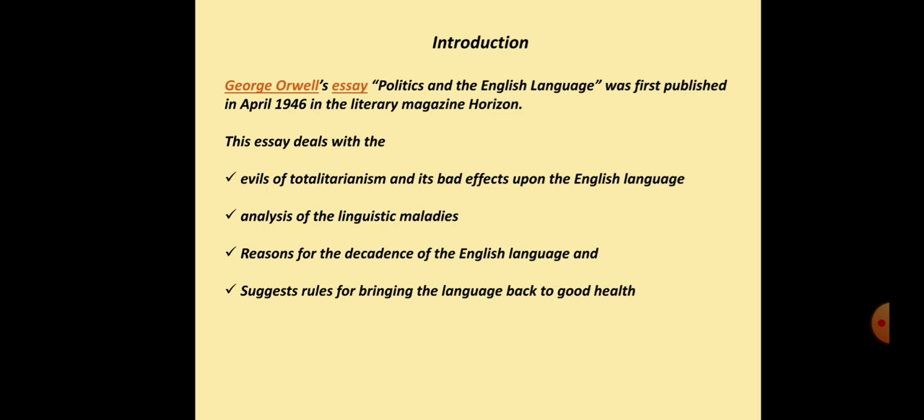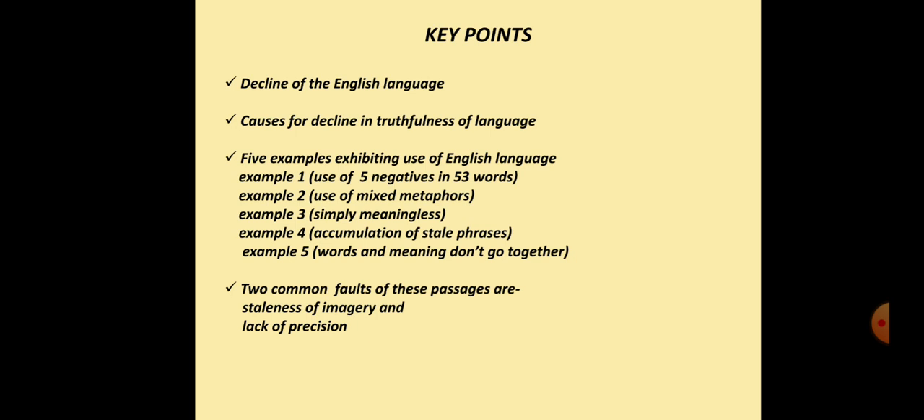George Orwell's essay Politics and the English Language was first published in April 1946 in the literary magazine Horizon. This essay deals with the evils of totalitarianism and its bad effects upon the English language, analysis of the linguistic maladies, reasons for the decadence of the English language, and also suggests rules for bringing the language back to good health. The key points of the essay are as follows.